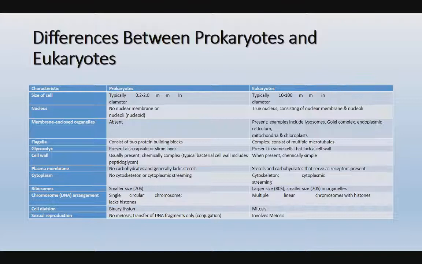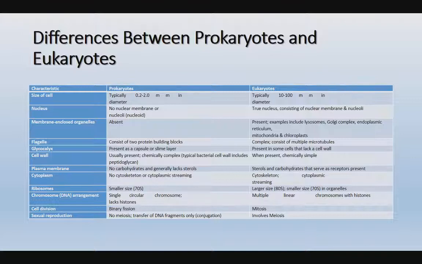In eukaryotes, when present, it is chemically simple. In plant cells, the cell wall is made up of cellulose, pectin and hemicellulose. In fungi, the cell wall is made up of chitin, and in yeast it is made up of mannan, chitin and glucan.